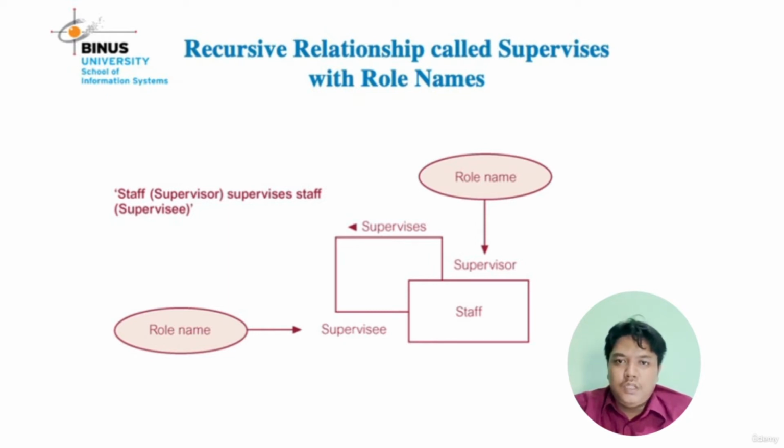The difference is the role: one as supervisor and one as supervisee. You can call staff as supervisor, who supervises, and staff as supervisee. This is called a recursive relationship, connecting with itself.